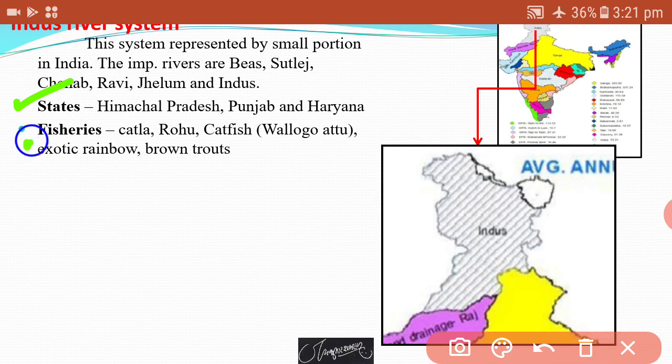And the major fishes which are found in this area are Catla, Rohu, catfish like Valagattu, and some exotic rainbow and brown trouts. These are the fish which are found majorly in this Indus River system. It is one of the growing fish sectors of India.